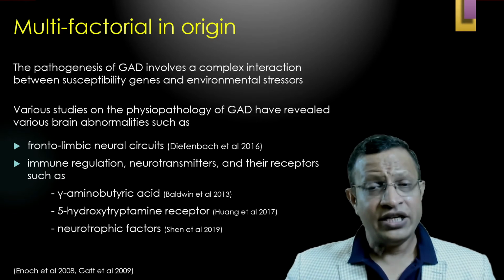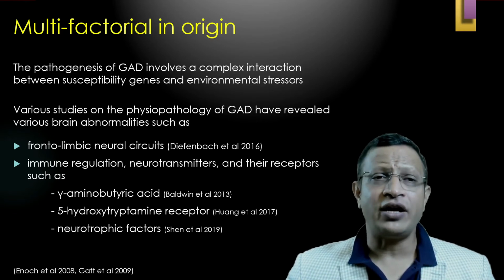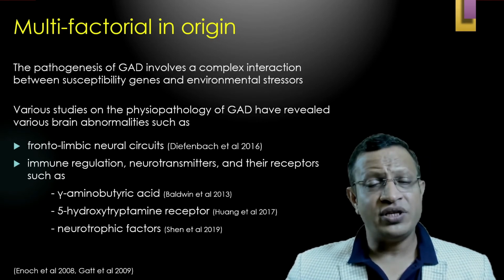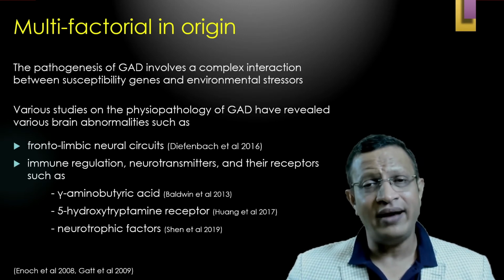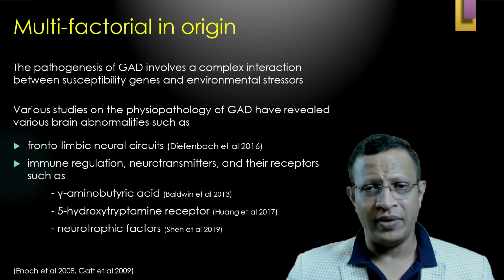Further, GAD has also been implicated as multifactorial in origin. The pathogenesis of GAD involves a complex interaction between genes and environment, that is, epigenetic phenomena.